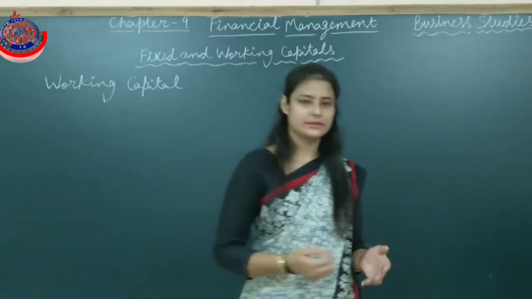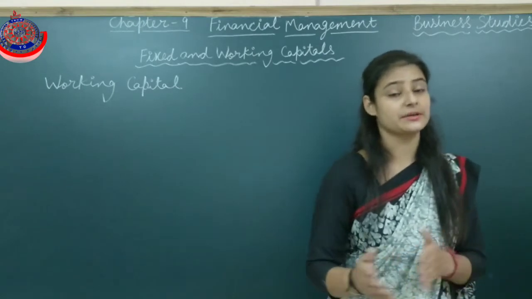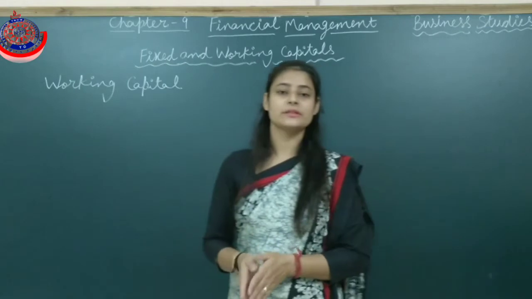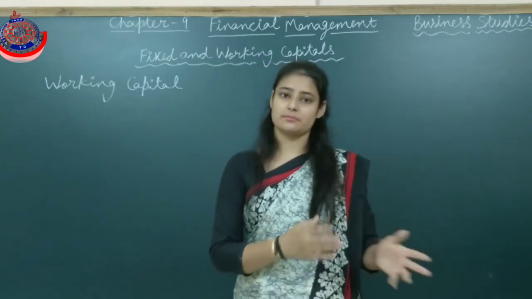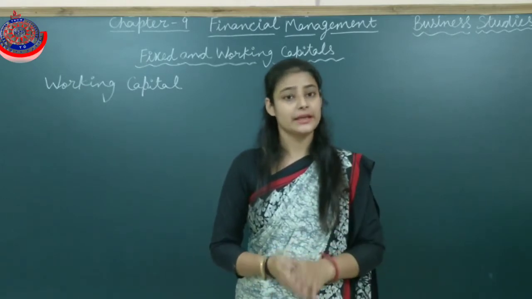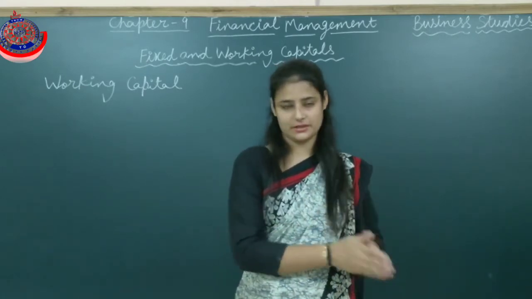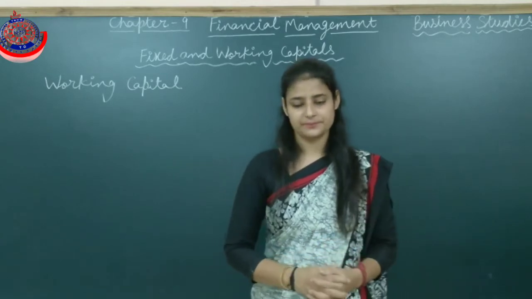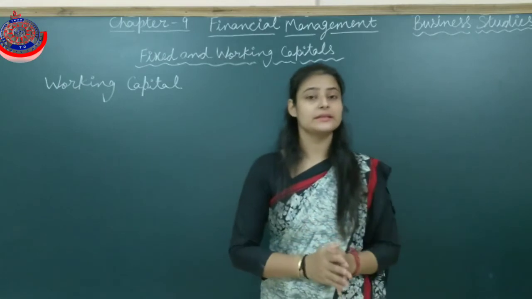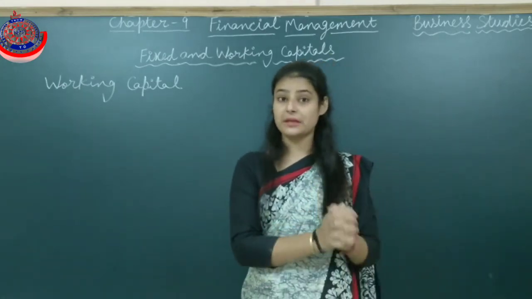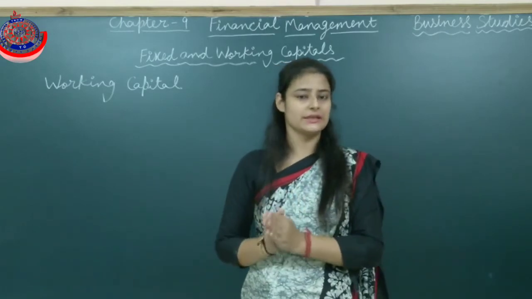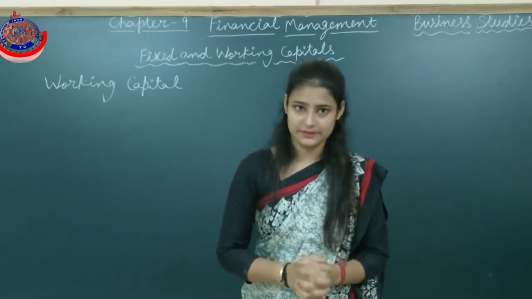For example, cash in hand, that is cash only. Cash at bank, we can easily withdraw from the bank. Debtors, bills receivable, short-term current investments, marketable securities which we can easily sell and convert into cash in less than 1 year. That is known as current assets. The second term is current liabilities. Current liabilities are those liabilities which are payable within 1 year, which we have to pay back within 1 year.